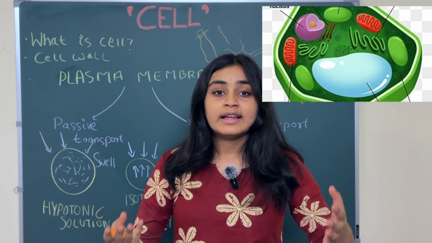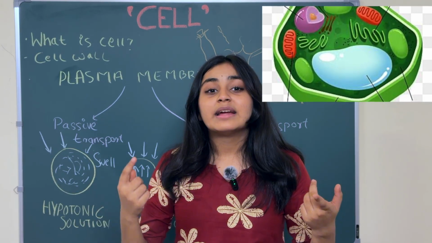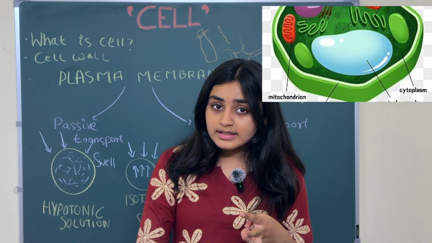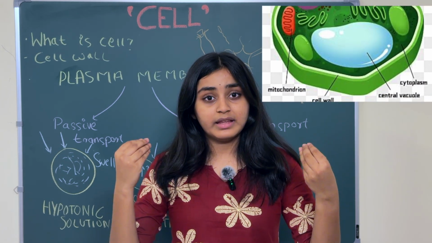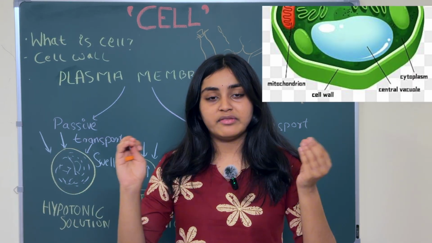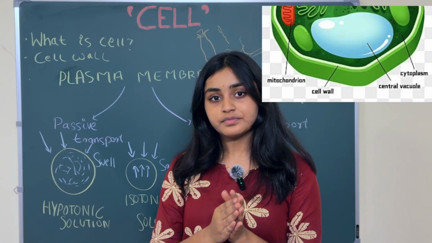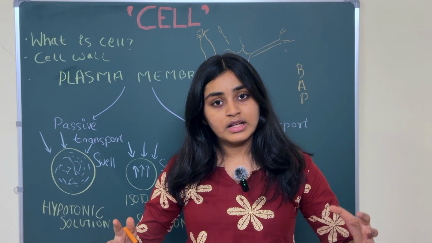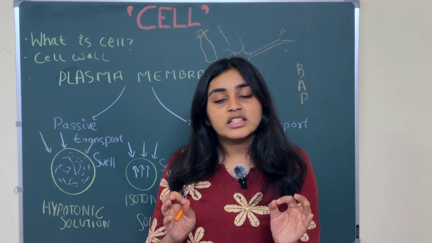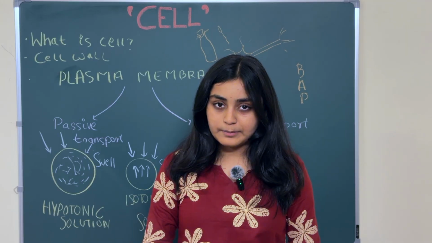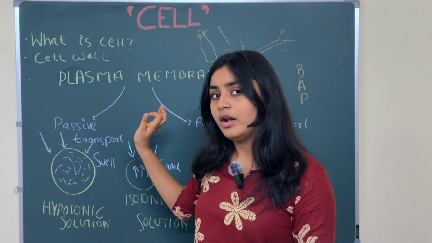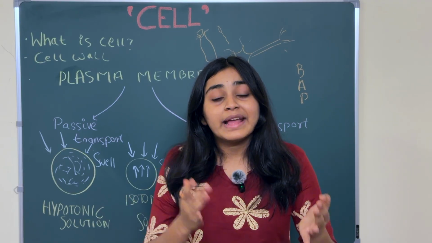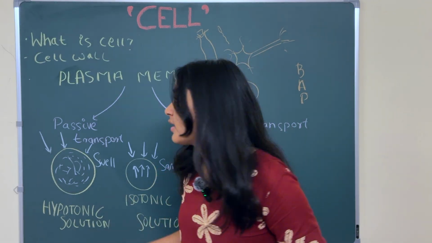So what is the cell wall? It is hard, of course. It provides turgidity and rigidity to the cell, and it provides structure to the cell. It is made up of dead cells, and it is dead itself. So the cell wall is dead, it is hard, and it provides turgidity and rigidity to the cell. But what is the cell wall made up of?